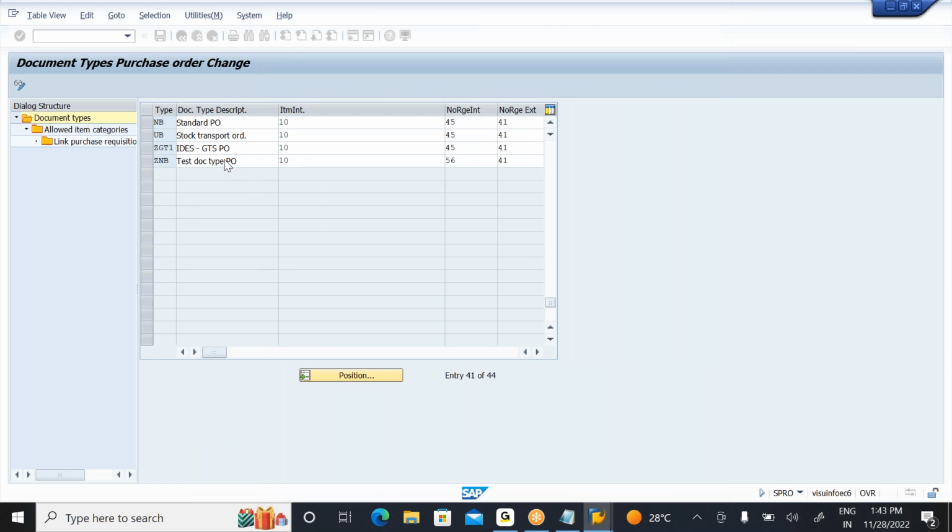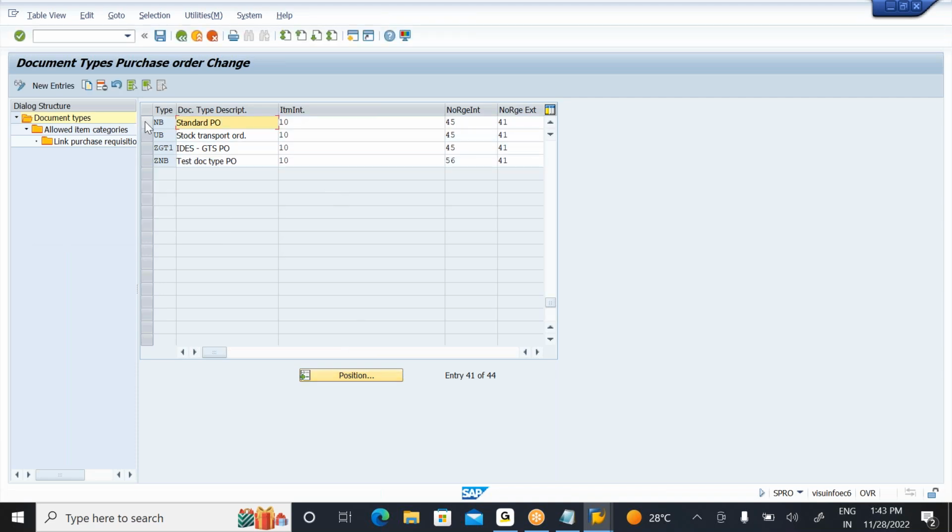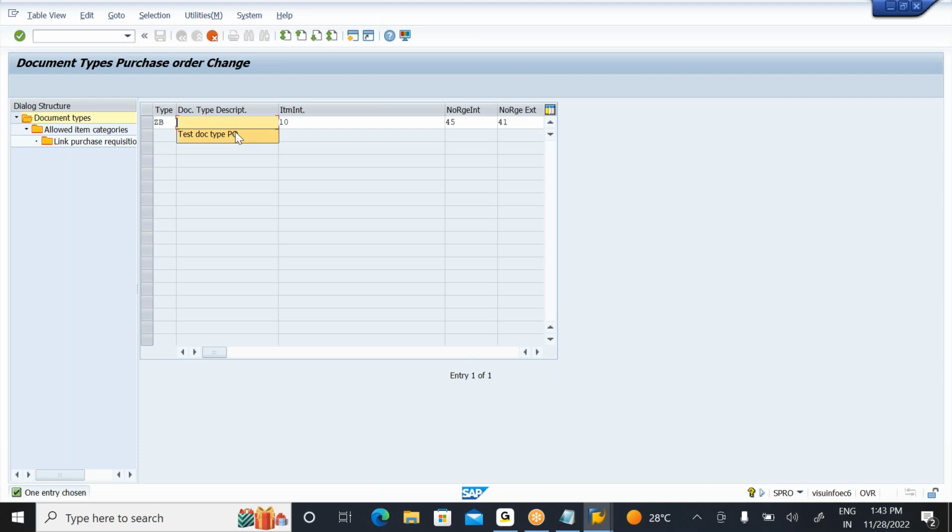I'll do one thing: I'll create a new PO and observe how the system behaves. For this PO, I'll create a new number range object, and we need to observe whether the system will pick up that number range or not. For this, go to the NB document type. We can create a new document type, right? From the NB document type, I will copy and create a new document type, ZB. This is a test document type I'm creating here. What is my document type I'm creating?